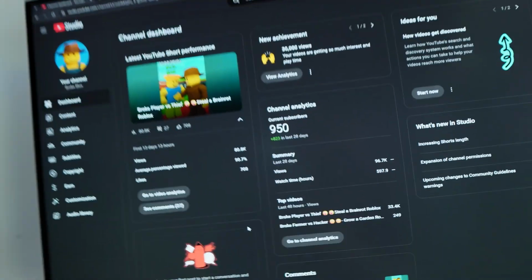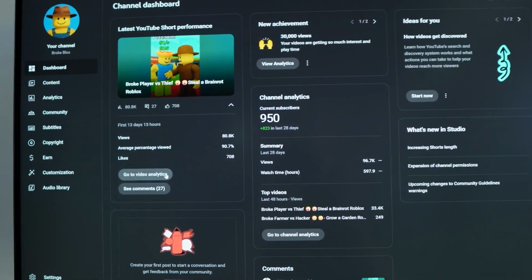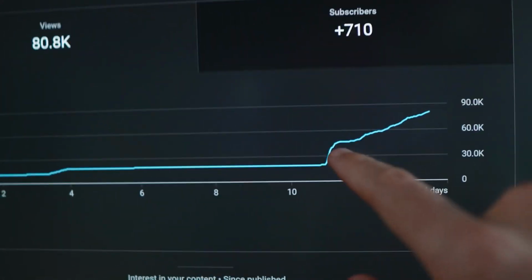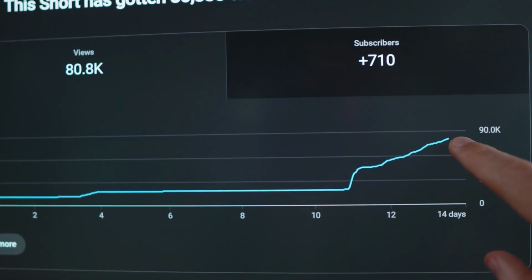It has been 48 hours since we last checked in, and the video has now reached 80,000 views. If I come into the video analytics, you can see the pattern of our video's performance so far, where each day it's like another leg up. Well, we have been being pushed consistently each day into the algorithm.